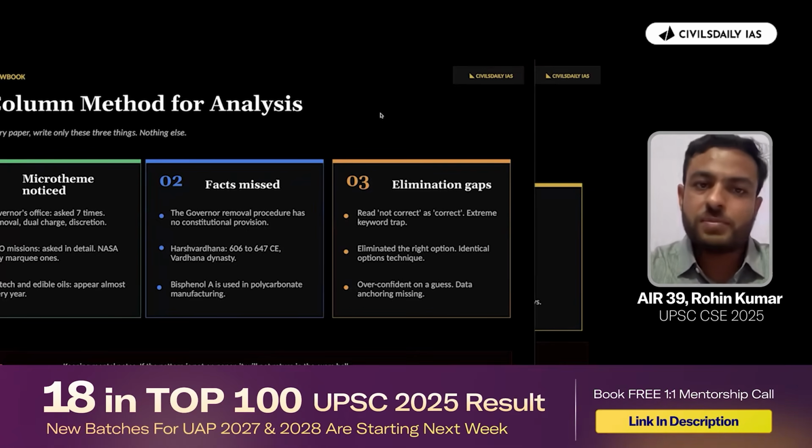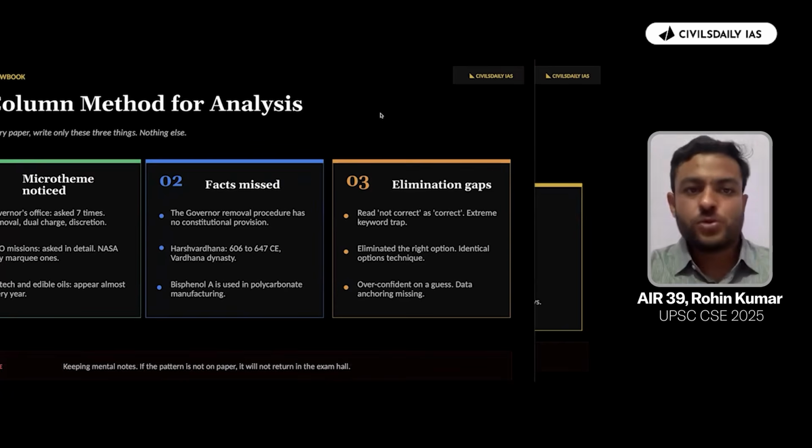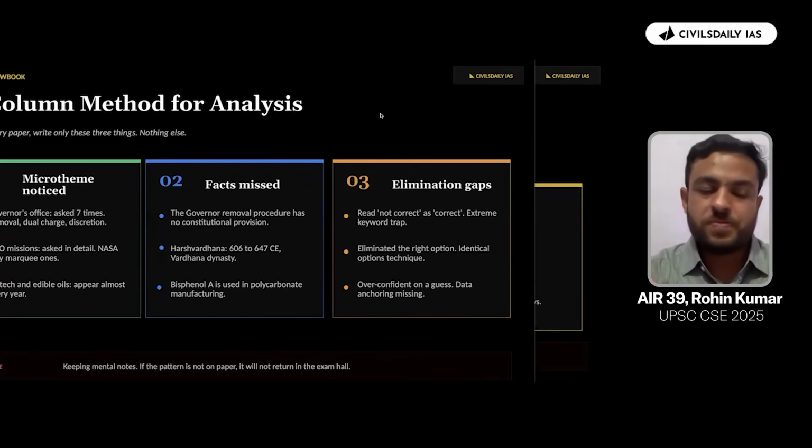So if you have a repository of, let us say, 5 to 10 mistakes that you are repeatedly making, then you would have something in your head about which things you have to work on in the next paper. So look at it as a complete exercise when we are talking about the 15 papers. Starting from 2011, make a repository of your mistakes, which are the things that are missing, which are the micro themes. So three separate things have to be identified.